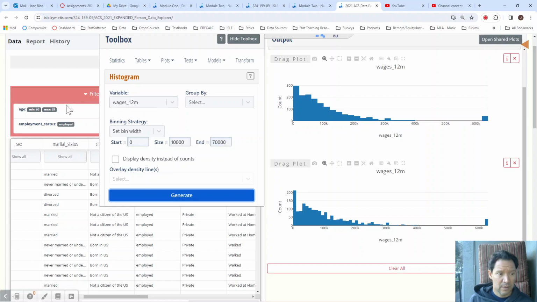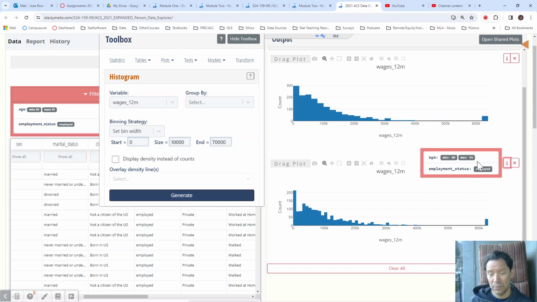So what we're seeing in the 60 to 65 age group, there appears to be a lot of people that are not working a whole lot. I mean, we might need to look at this further. Maybe they're employed, but they're working very few hours. So looking at hours worked would be a next step in this. We haven't done anything to the hours worked. This data is all the people who are employed. We're not really seeing, are they working full-time or part-time or whatever.